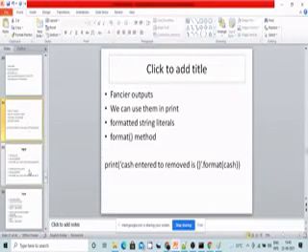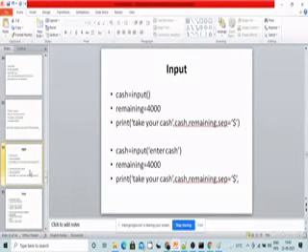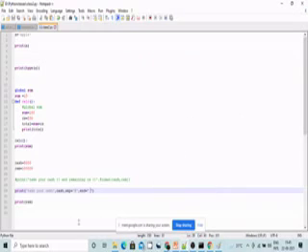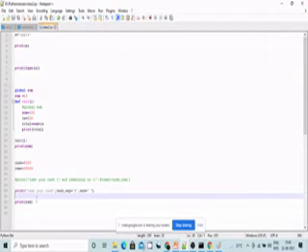Next, now the input, we have to give the input. For suppose an example of the ATM, what exactly will you give as input to the ATM? You will give the input as your pin and amount and all the stuff. Okay, let me try to check it out.